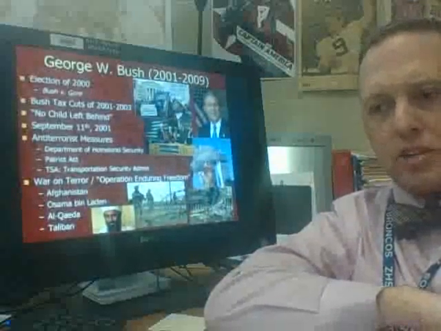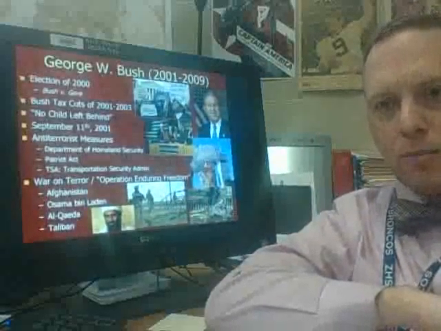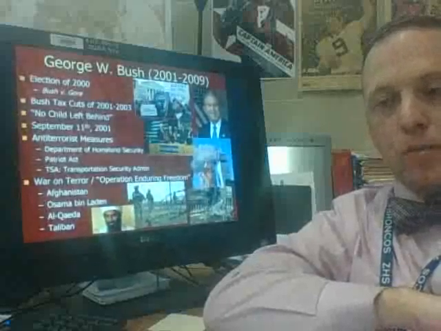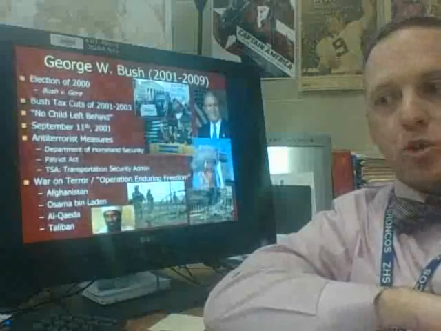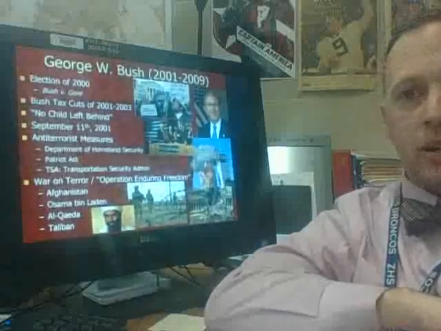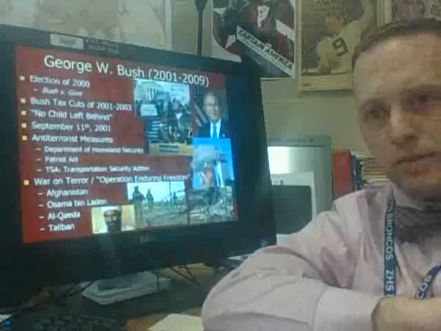A third plane was hijacked. It crashed into the Pentagon and destroyed part of it. And then a fourth plane was hijacked, but the people on board were able to take control briefly and run it into the ground. So it did crash, but it didn't kill anybody except those in the plane. It crashed in a field in Pennsylvania.